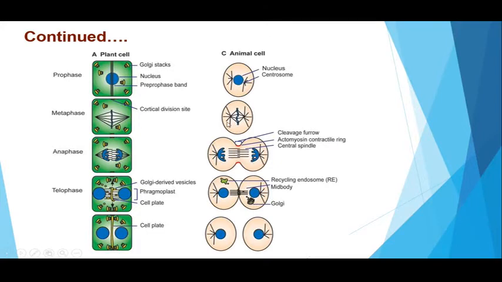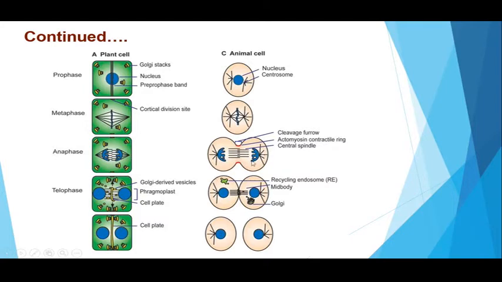However, they are present in case of animal cells. Spindle fibers in the plant cells are anastral because there is no star-shaped aster seen in these spindle fibers. However, in case of animal cells, the spindle fibers are astral.